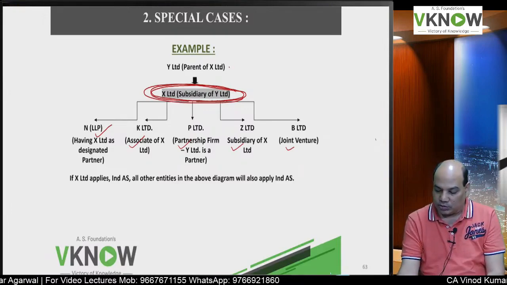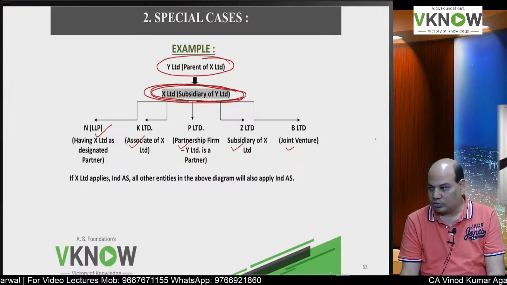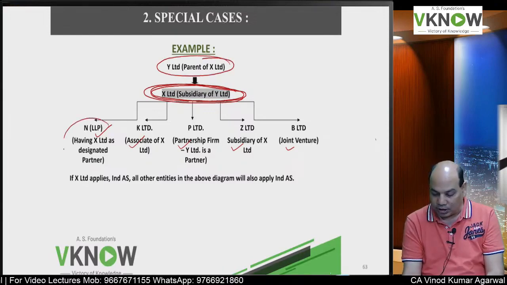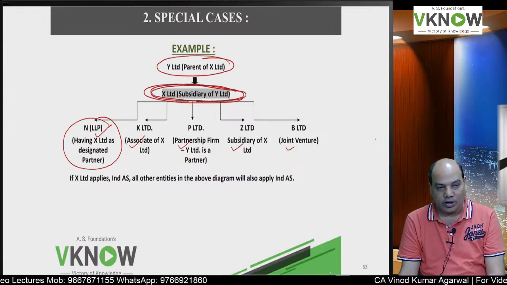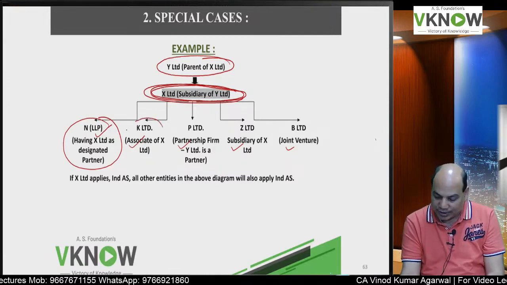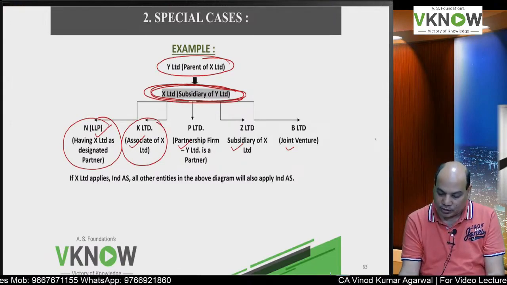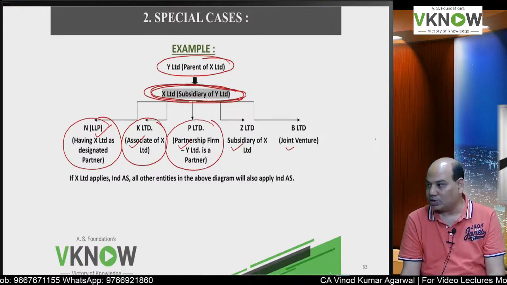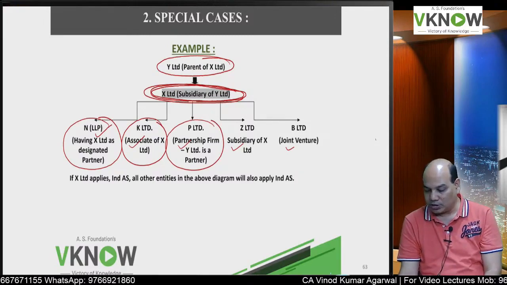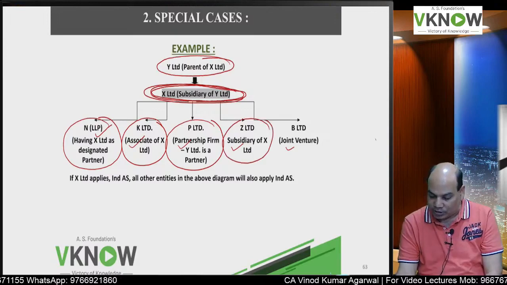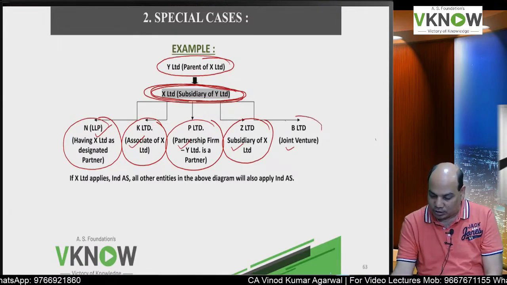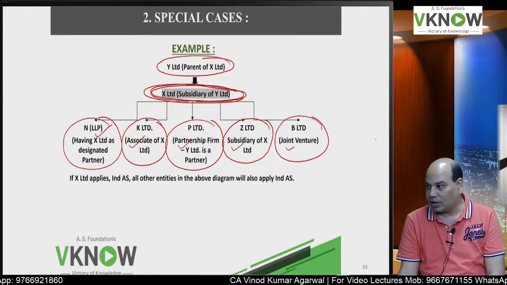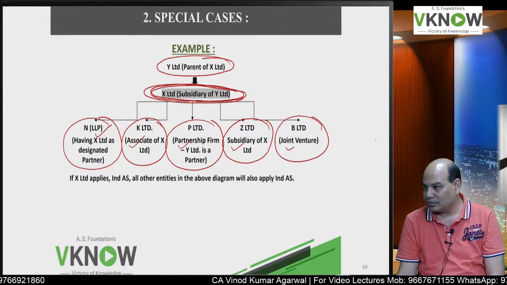So IND AS will become applicable to Y, which is a parent company, N, which is an LP, and X Limited is the designated partner, K Limited, which is the associate of X, P Limited, which is a partnership firm in which Y Limited is partner, Z Limited, which is a subsidiary of X Limited, and B Limited, where X Limited is a venturer.